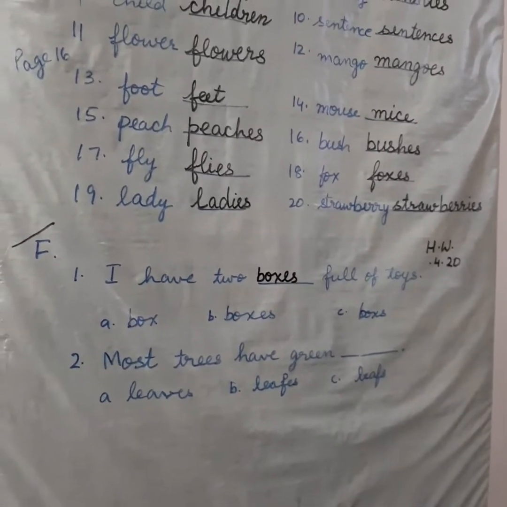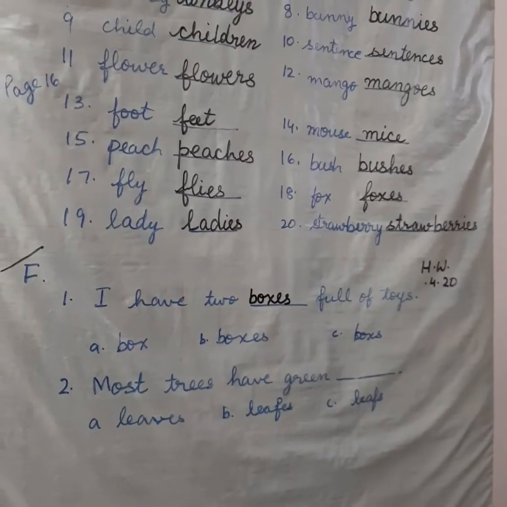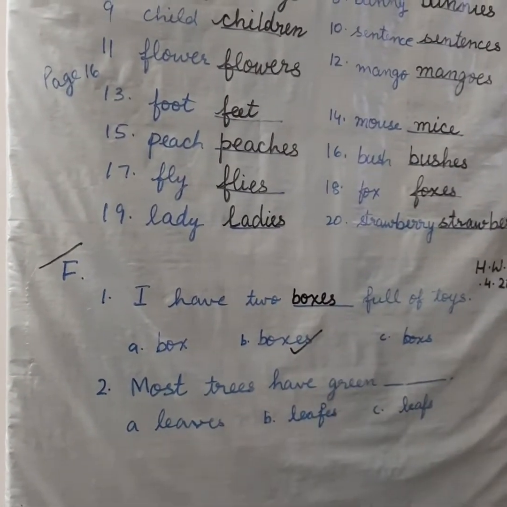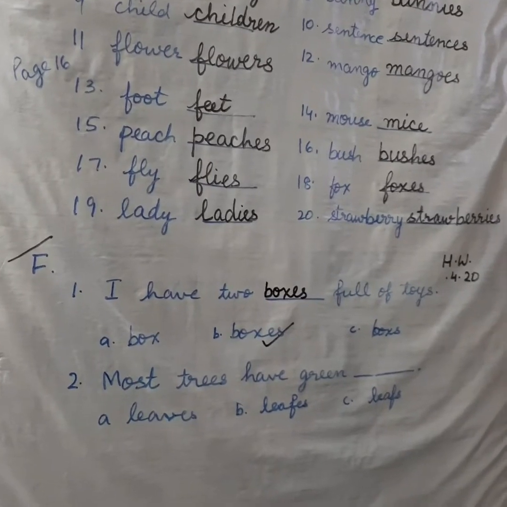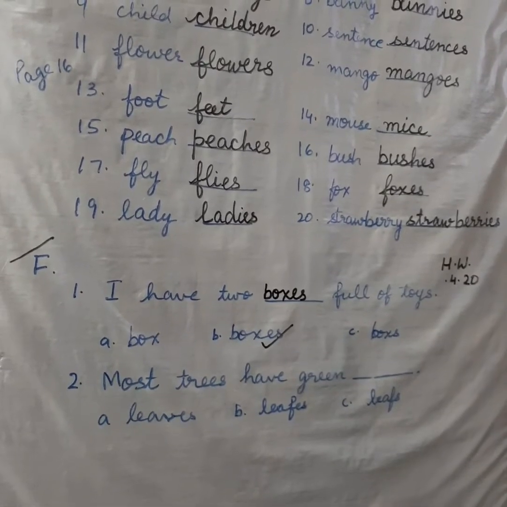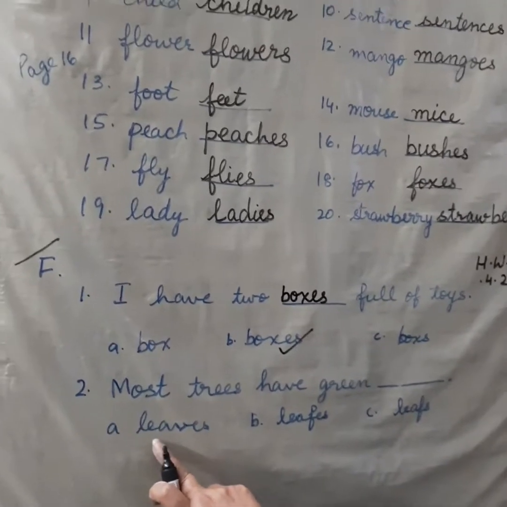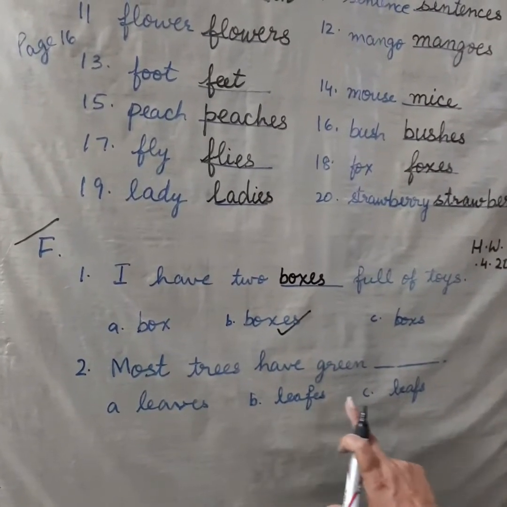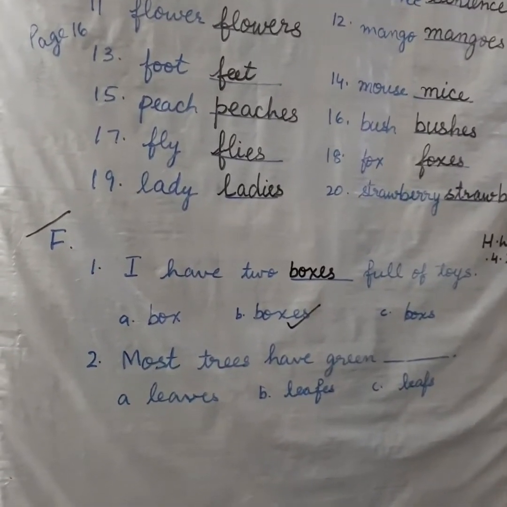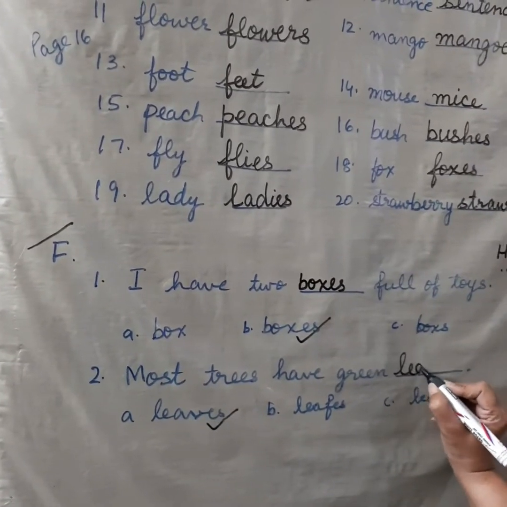The first one is already done. I have 2 boxes full of toys. Now they have not ticked the correct option, but you will tick the correct option. Now the next, I will do one for you. Most trees have green dash. So, which spelling is correct? Leaves, leafes, or leafs? Leaves. So, first put a tick here and then write here leaves.